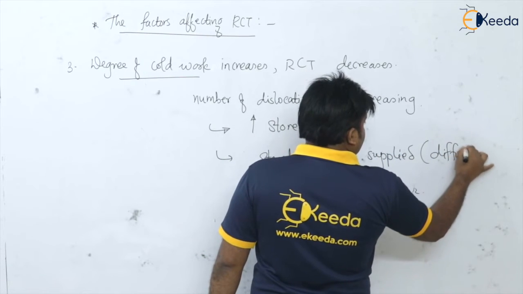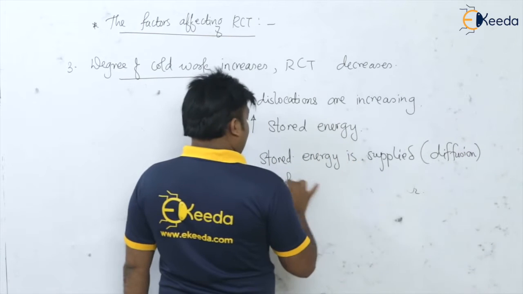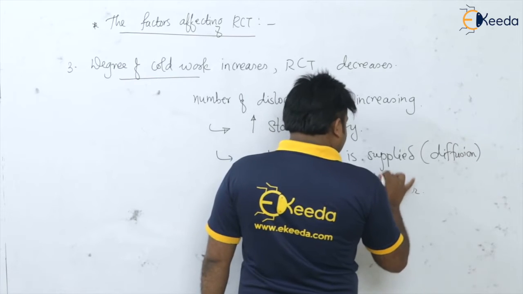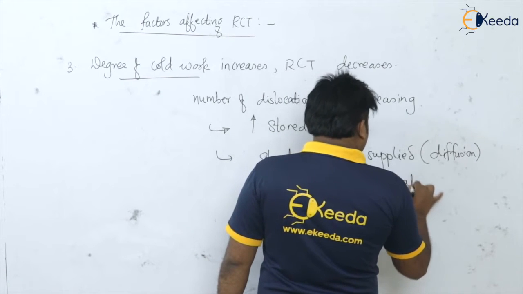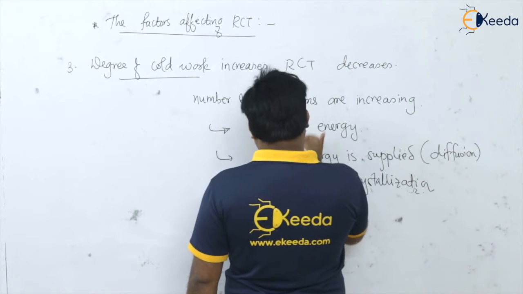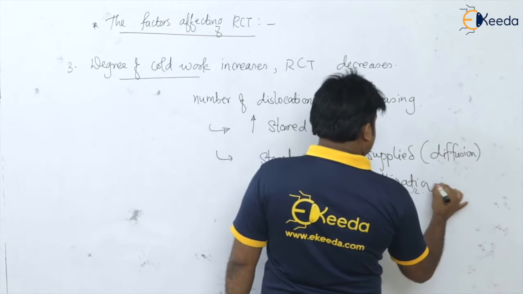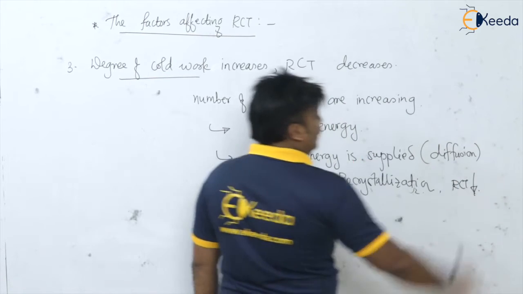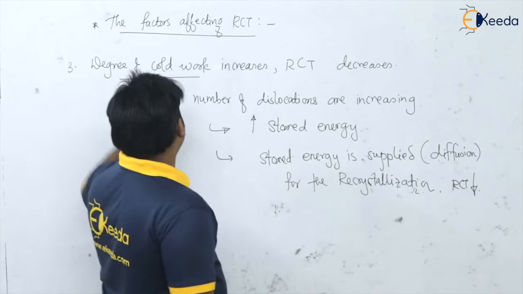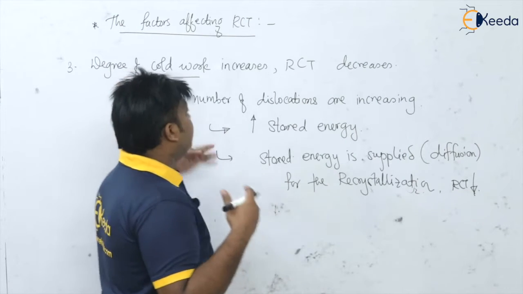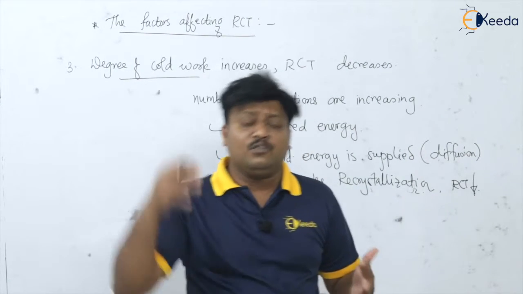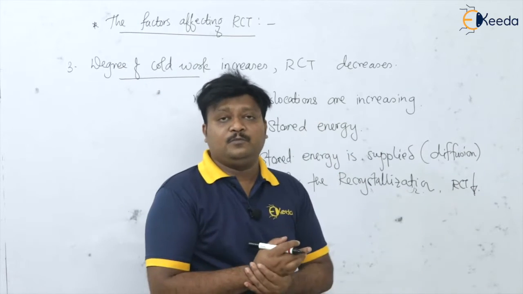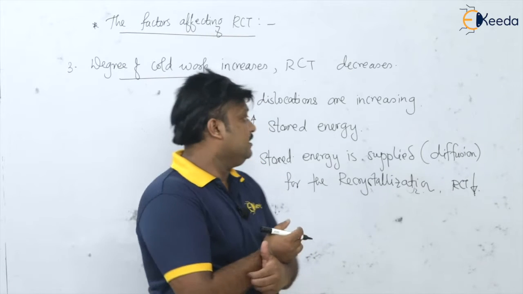Diffusion, for the recrystallization, and because of that the recrystallization temperature is lower. So that is the reason why. When the degree of cold work increases, when we increase the working on the material, its recrystallization temperature comes down. So that is the important thing.